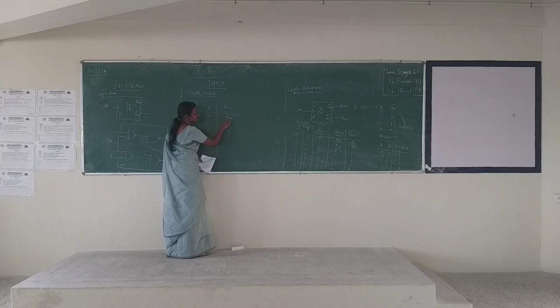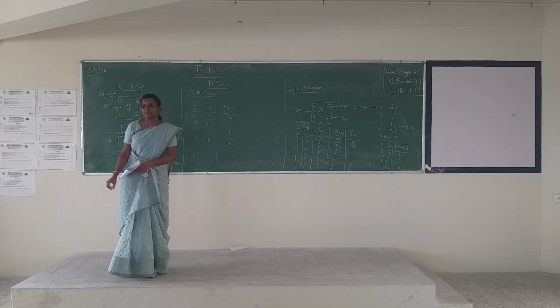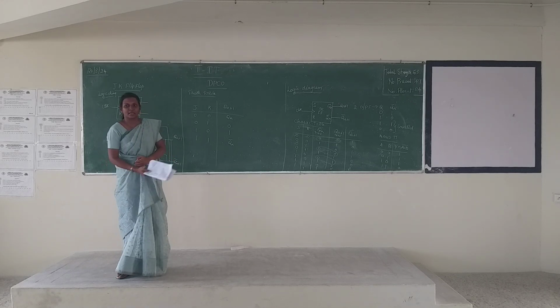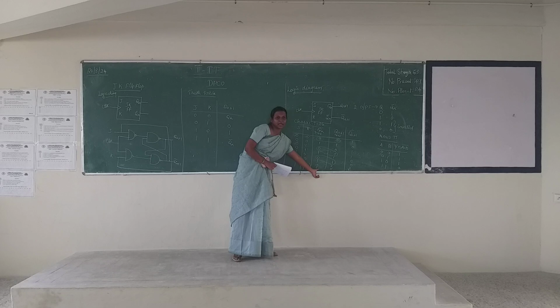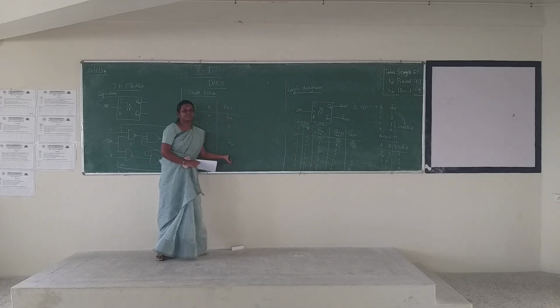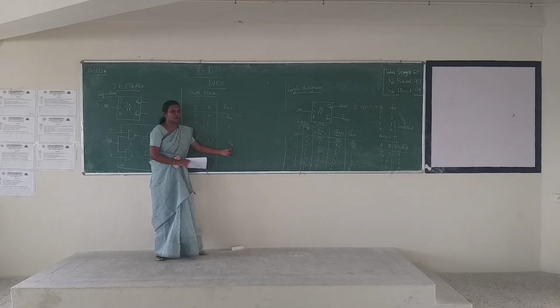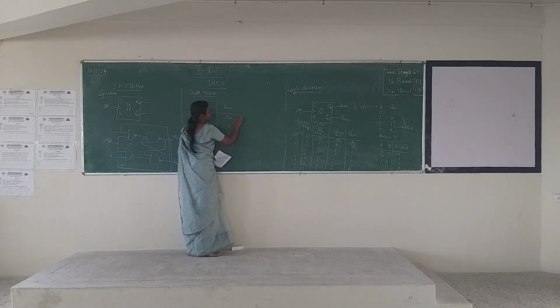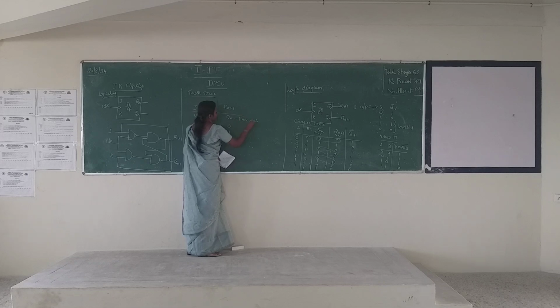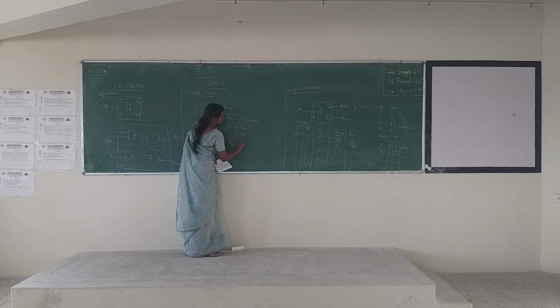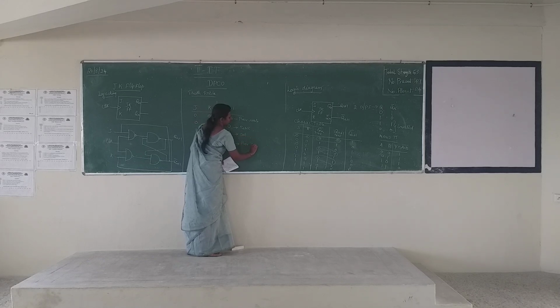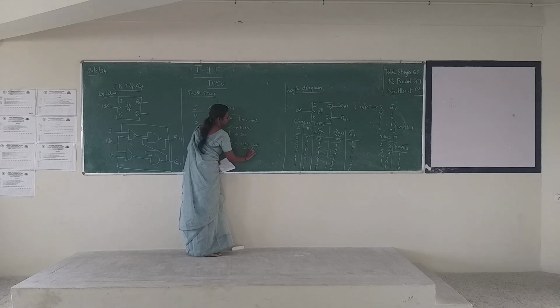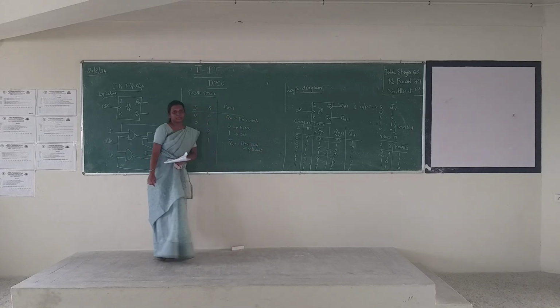The only difference is that the complement of the previous state is your 1 input in the JK flip flop. That is the difference between SR flip flop and JK flip flop, where this invalid or indeterminate state is overcome by the JK flip flop by the complement of the previous state. Okay, this is your previous state, this is reset, this is set, and this is the previous state complement.